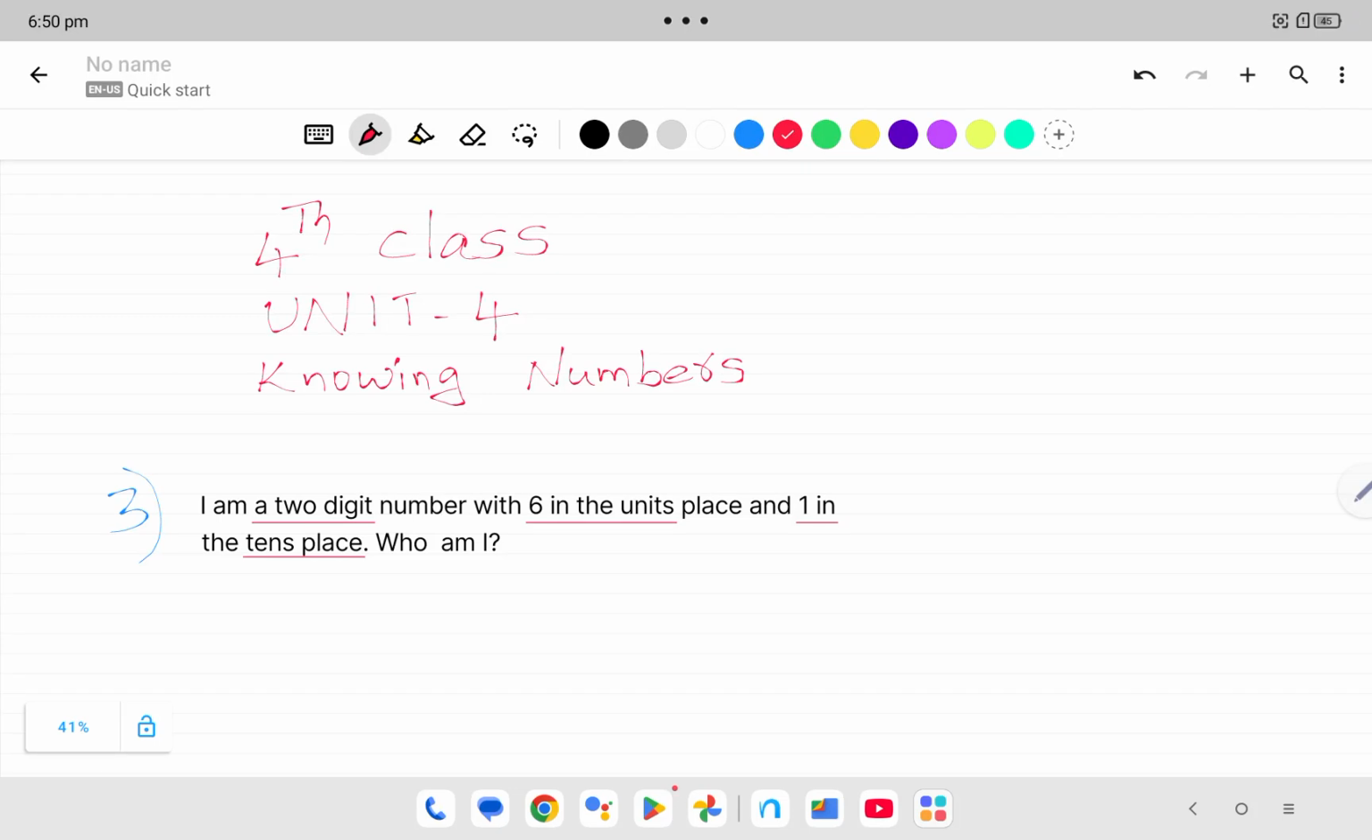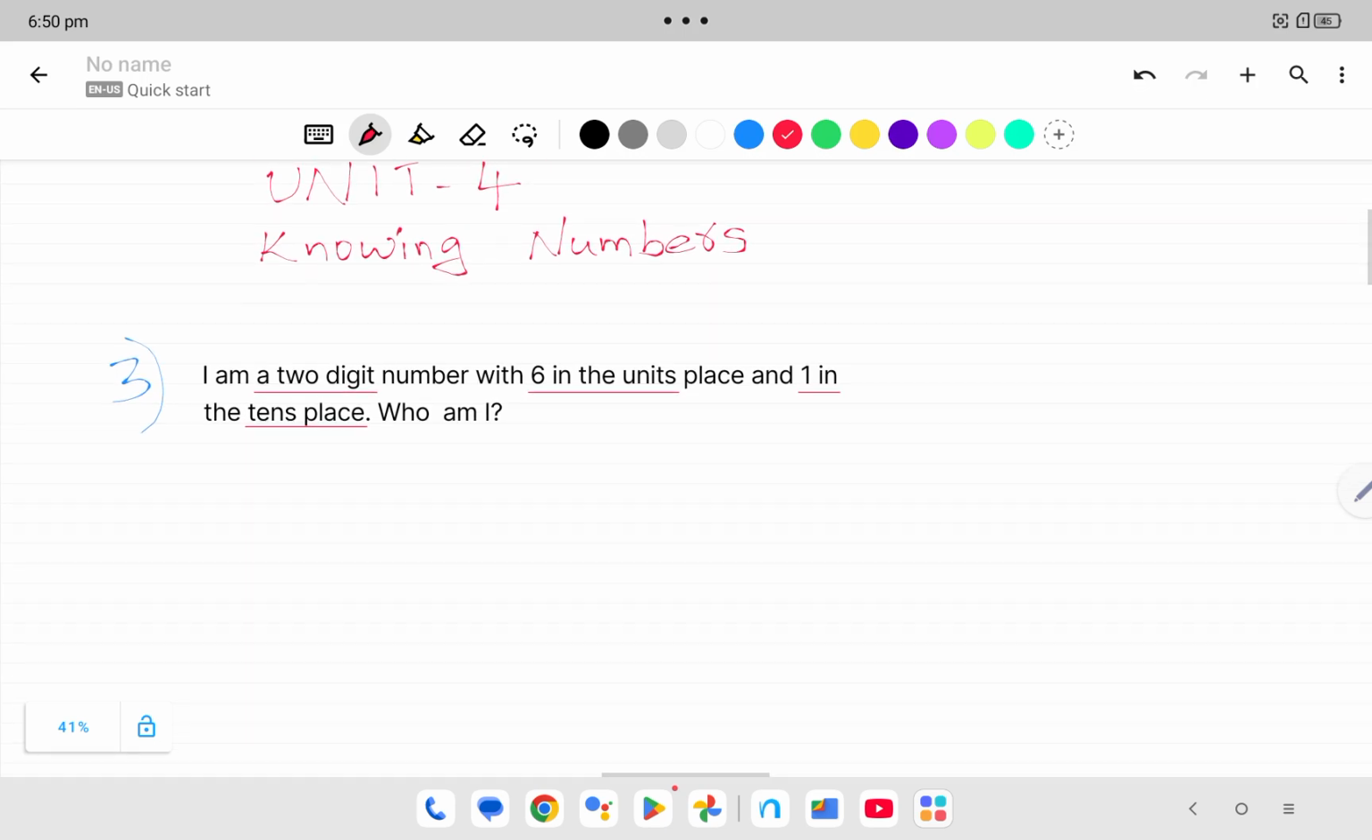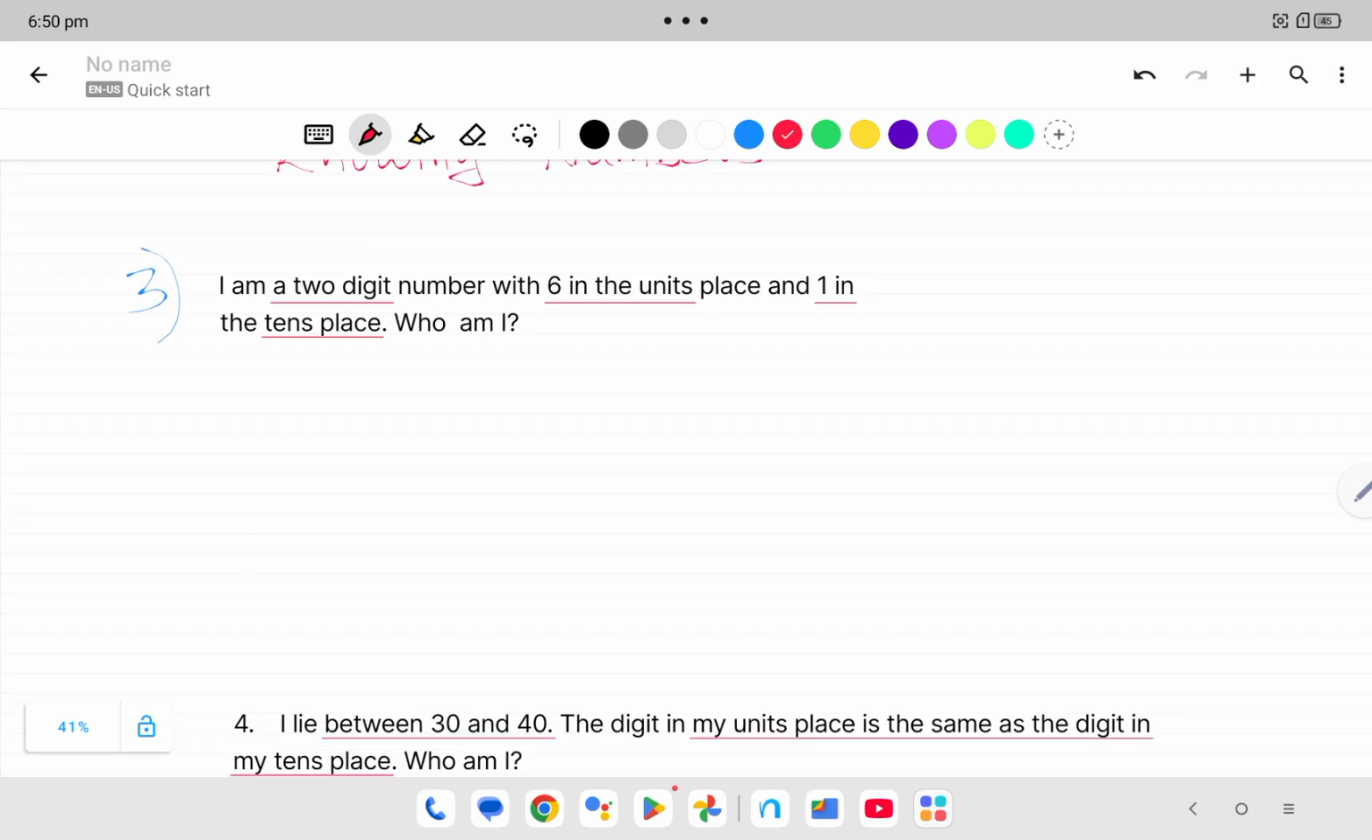Fourth class, Unit 4, Knowing Numbers. Third question. I am a 2-digit number with 6 in unit place and 1 in tens place. Who am I? So this is a 2-digit number. It has ones place and tens place, with 6 in ones place and 1 in tens place. So the number is 16.